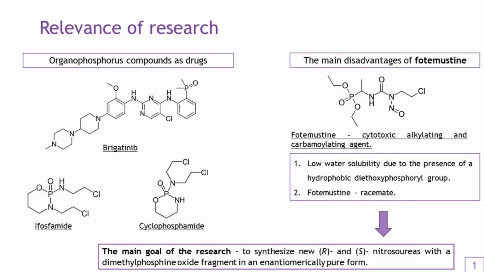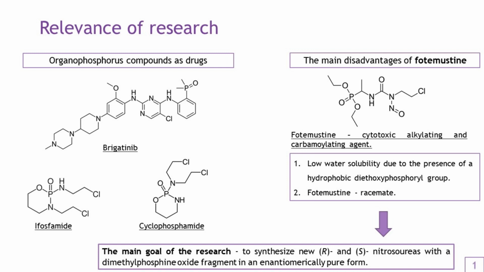Organophosphorus compounds have been used as drugs for decades, and many of them have achieved commercial success. Among them, there is an anti-cancer drug's active substance called fotemustine, a cytotoxic alkylating and carbamylating agent. Due to its high lipophilicity, fotemustine overcomes the blood-brain barrier better than other nitrosoureas and spreads faster in the body tissues. It has shown excellent anti-tumor activity, including in the treatment of brain tumors.